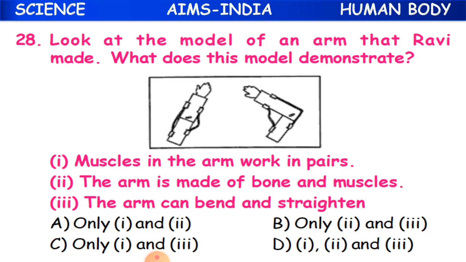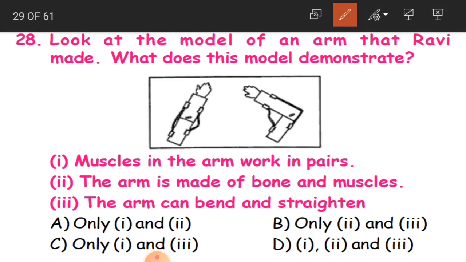28th question. Look at the model of an arm that Ravi made. What does this model demonstrate? Okay, so this is a model of an arm which Ravi made. What does this model demonstrate? So you can see two directions of the movement in this model.